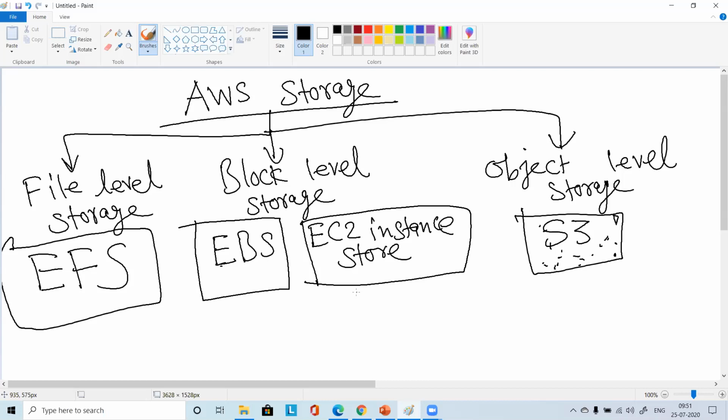So that practical we will do. I'll show you how to create one EFS storage and how to mount it to your machine, to your EC2 instance. Okay, so we'll do that one. So what is EFS, what is the benefit of EFS as compared to EBS, and what is the purpose?